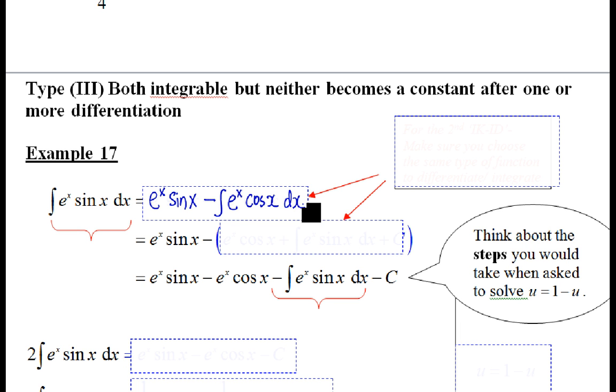Now, you will say, again, by parts rubbish, cannot help me. You get the same. You still don't know how to do this. Never mind. Give it one more chance. Try by parts one more time. But for this second time, can I appeal to all of you to be more faithful and choose the same type of function to differentiate and integrate? So remember, be faithful, at least for the second time.